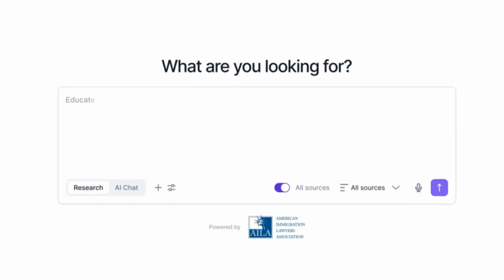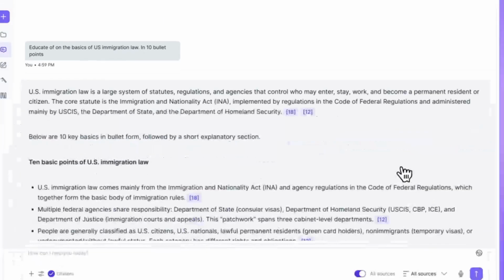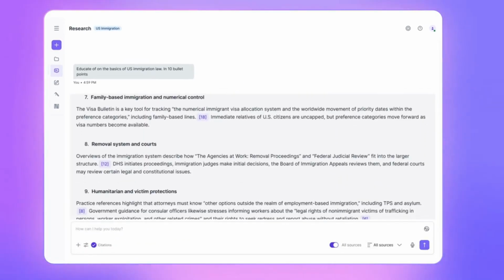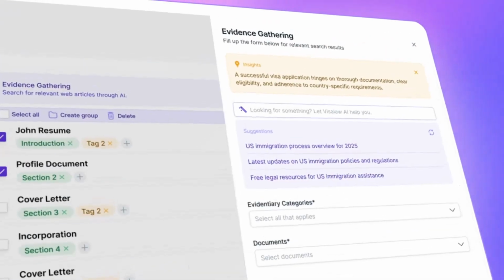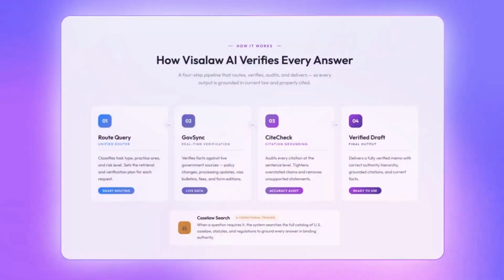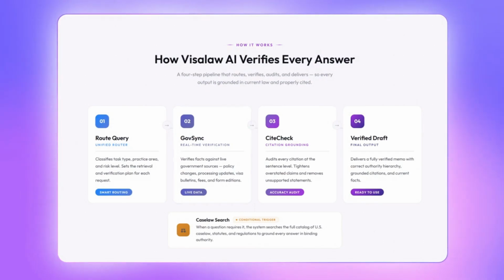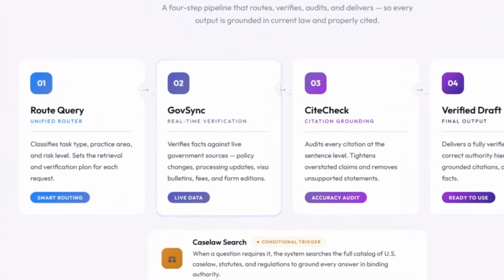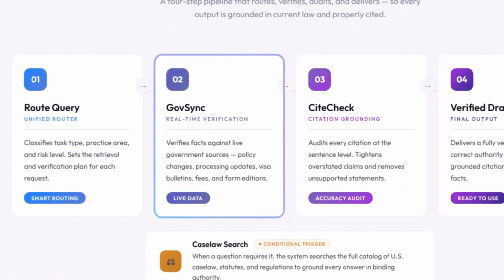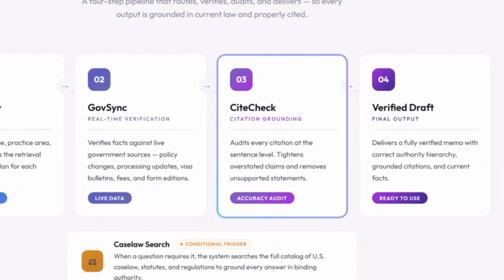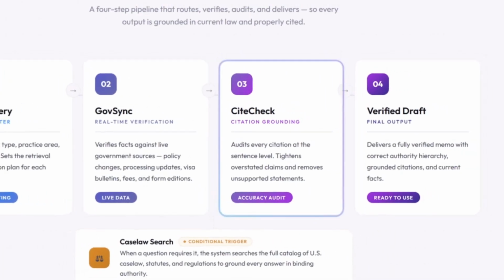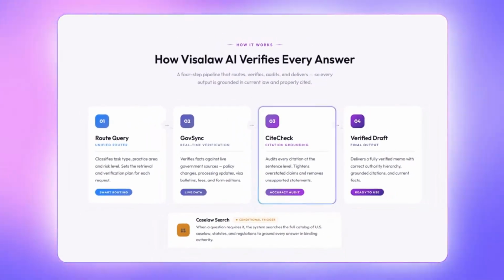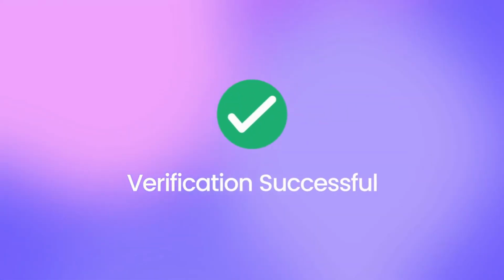Our improved case law tools deliver faster, deeper legal analysis with clear authority, stronger context, and reliable citations you can trust. Our new research agent goes further. It identifies your practice area, checks live government sources for policy changes through GovSync, searches the full catalog of U.S. case law, statutes, and regulations when needed, and verifies every citation before results reach you.